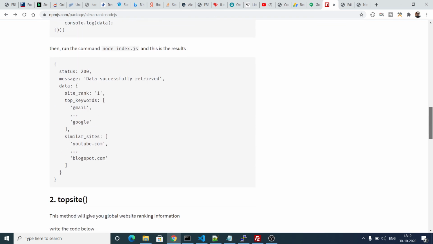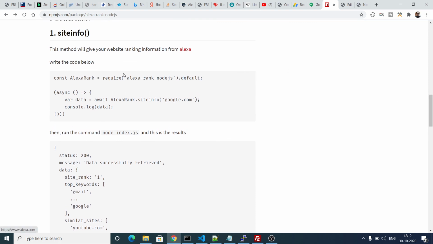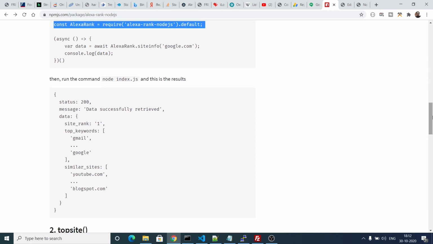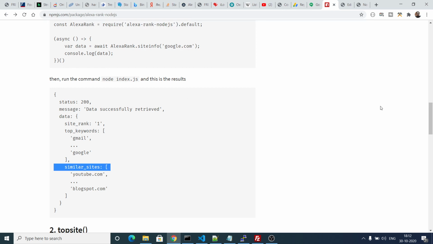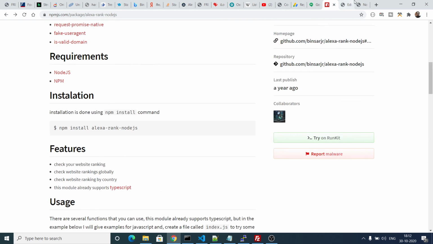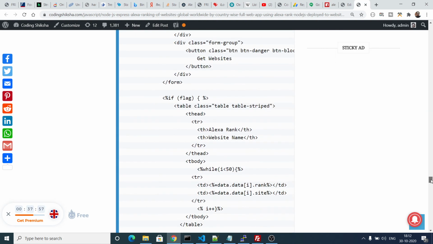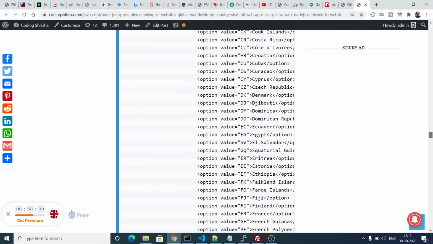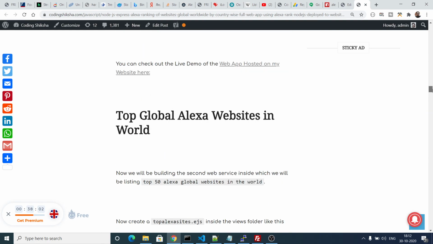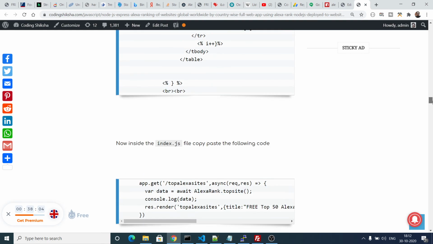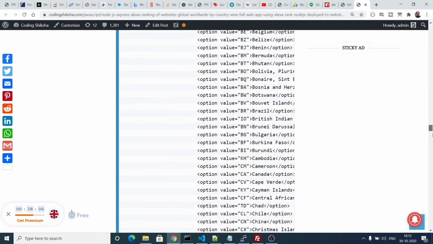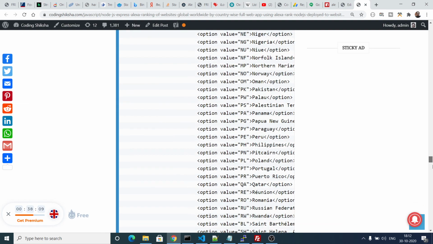I just used three methods. The first is site info, which returns the Alexa rank of the website and all sorts of other information as well, such as top keywords and similar sites. So I basically use this module. This is very easy. I explained it inside my blog post, with step by step instructions. I highly recommend that you go to the video description and download all the source code, and you can make these three services on your own.